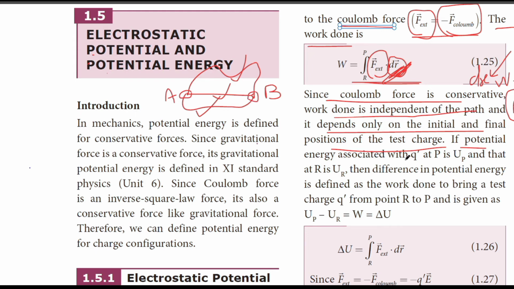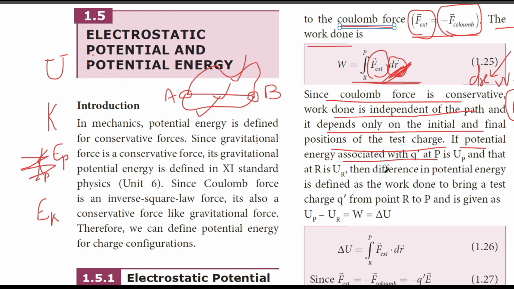If the potential energy associated with Q dash at P is UP, always keep in mind that potential energy is denoted by capital U and kinetic energy by K. In some very good textbooks, potential energy is also written as Kp, it is not like your chemistry, or sometimes denoted as EP, and kinetic energy as EK. So do not get confused. You are free to use any of these symbols.